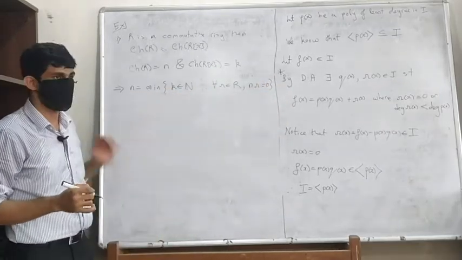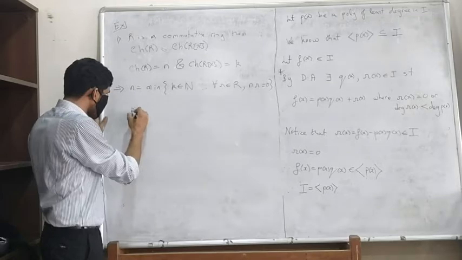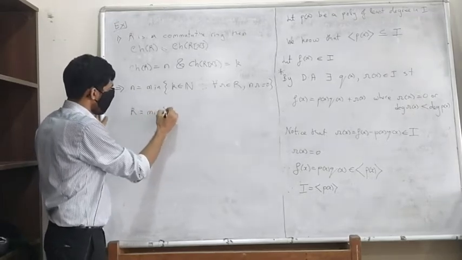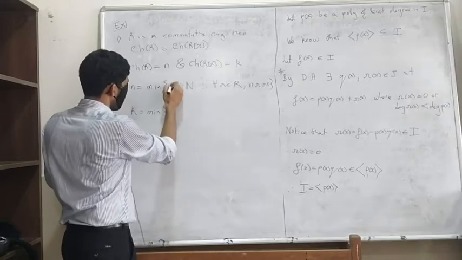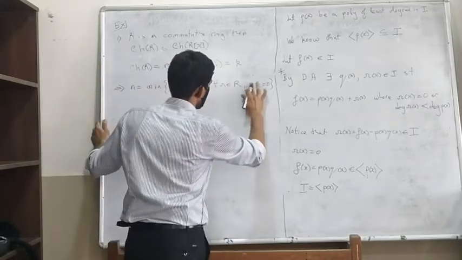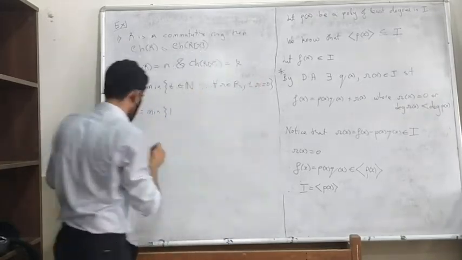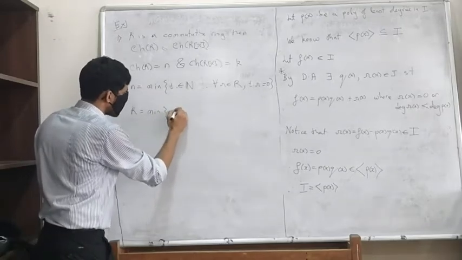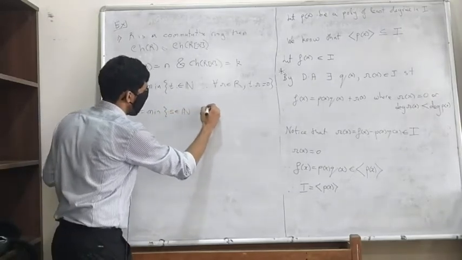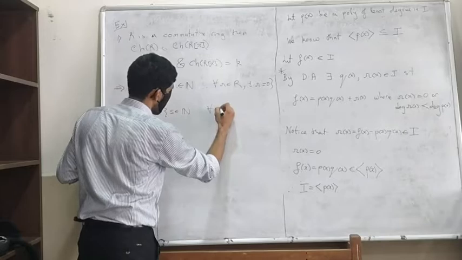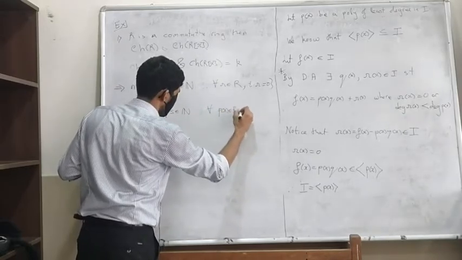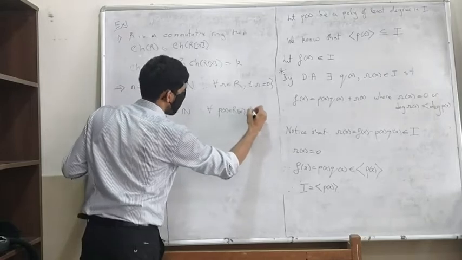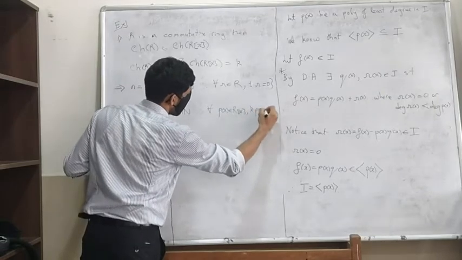This is the definition. And k is the minimum of all s in N such that for all p(x) in R[x], k times p(x) is 0.